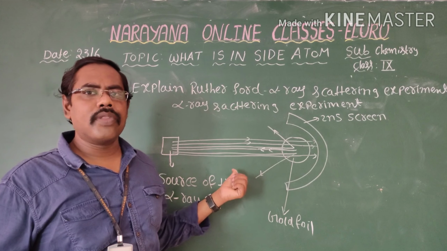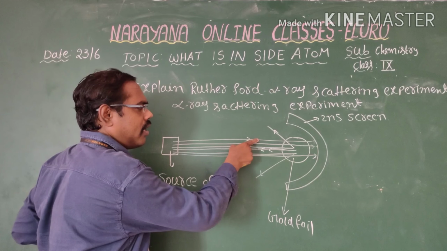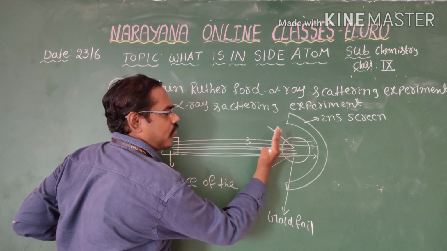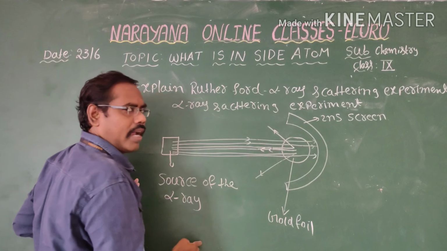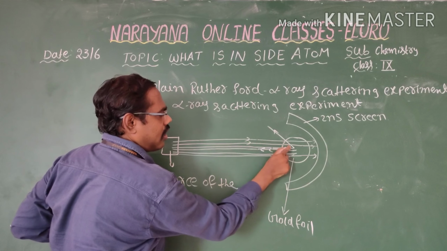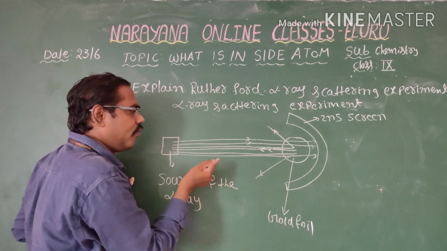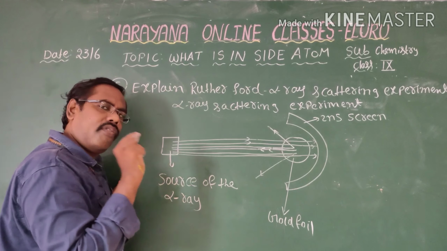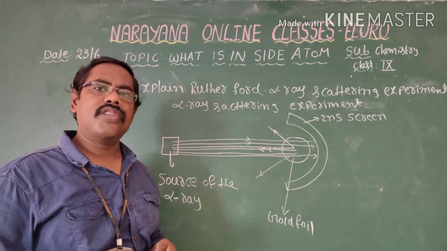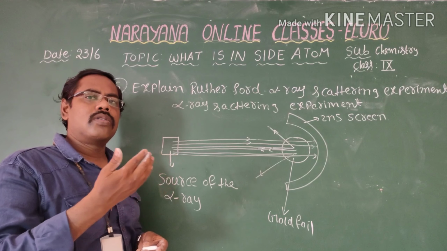In this diagram we observe that Rutherford passed so many alpha particles. Maximum alpha particles pass through the foil from one side to another side. Here we observe few alpha particles are bounced back, that means reflected. Very few. If we pass 12,000 alpha particles, only one alpha particle is bounced back.